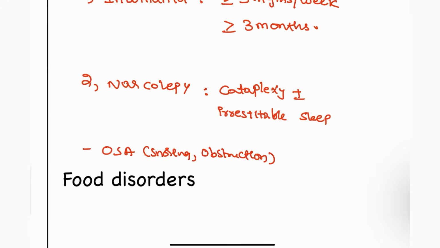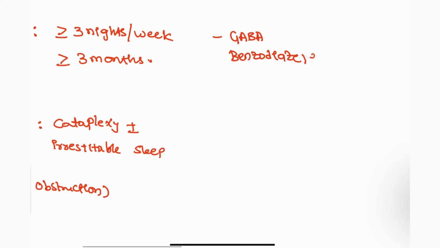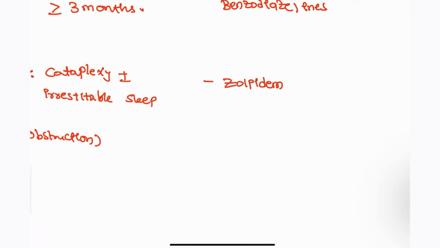The drug that we are going to give the patients, commonly here we have to increase the GABA activity, and GABA activity can be increased by the benzodiazepines, right? Benzodiazepines can be given as the drug of choice for this patient. Next, here the drug of choice for this patient is zolpidem. Zolpidem, or whichever drug acts on GABA, the same we are going to give for this patient.